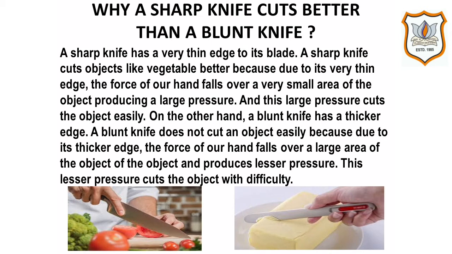This lesser pressure cuts the object with great difficulty. A razor blade has a sharp edge so that it may produce a large pressure to cut things easily. An axe also has a sharp edge to cut things like a log of wood easily.